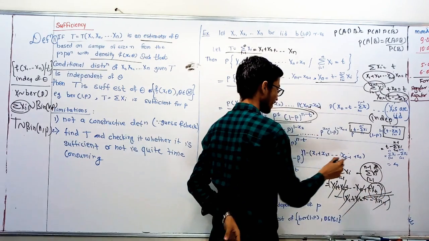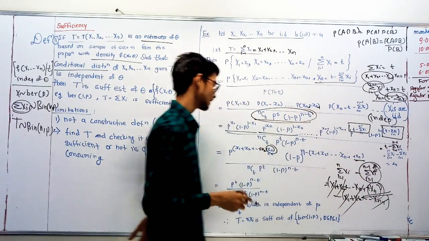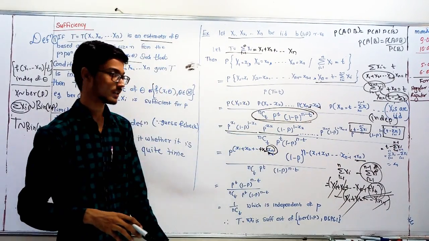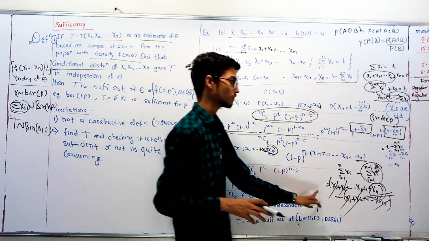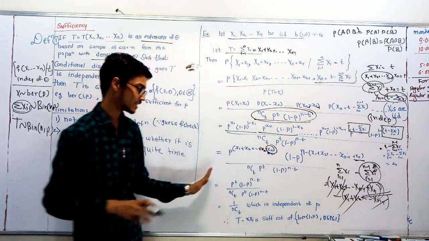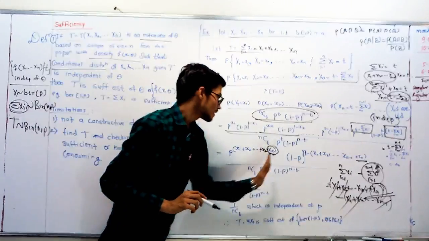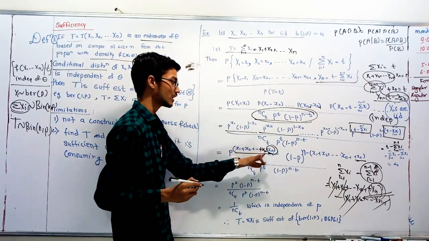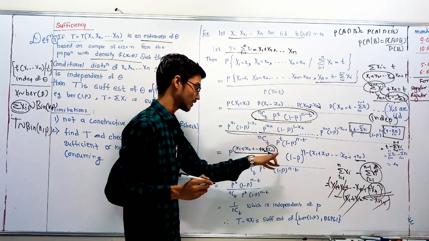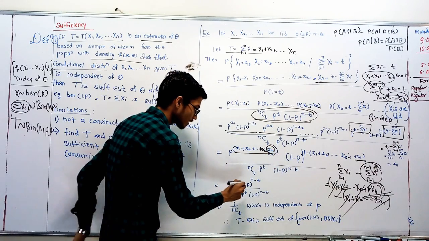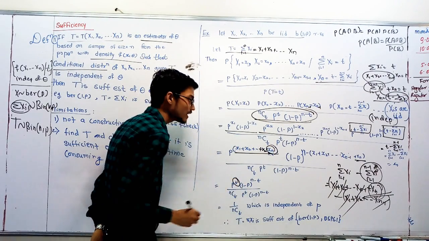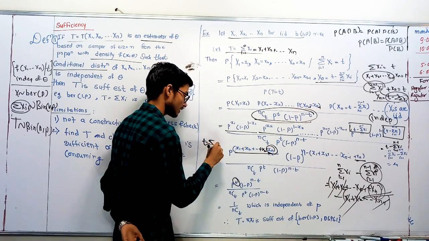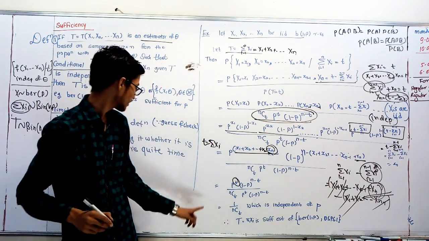Xn. From where? Here xn comes, and here also xn comes. Okay, we have nCt, p raised to t, 1 minus p raised to n minus t as it is. See what comes here? X1 plus x2 plus x3 up to xn minus 1 plus xn. What is it? T. Summation xn equal to summation xn, right? Okay.